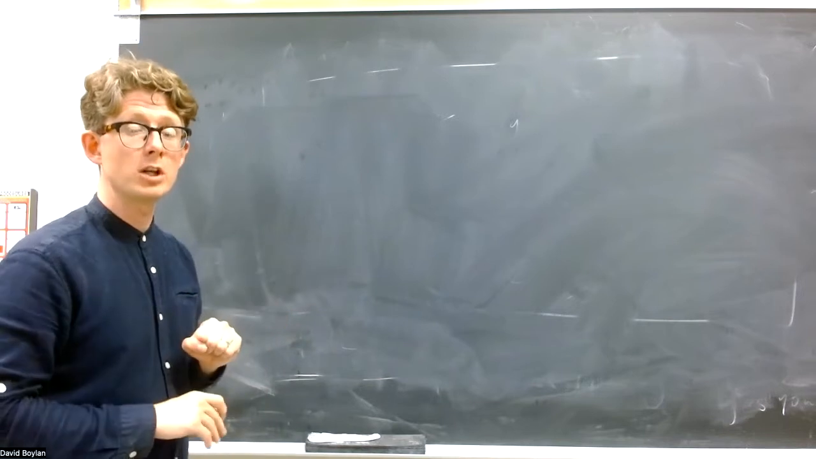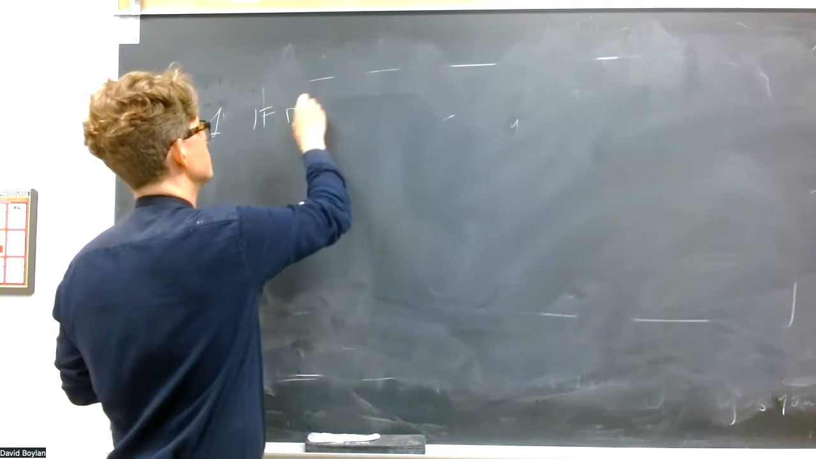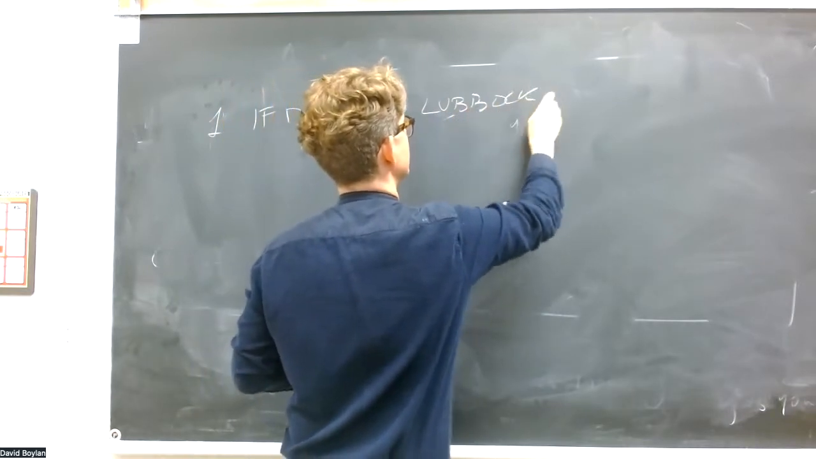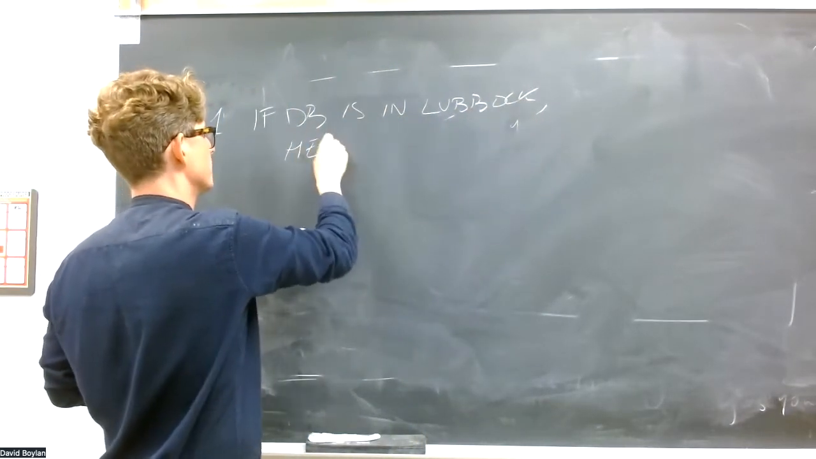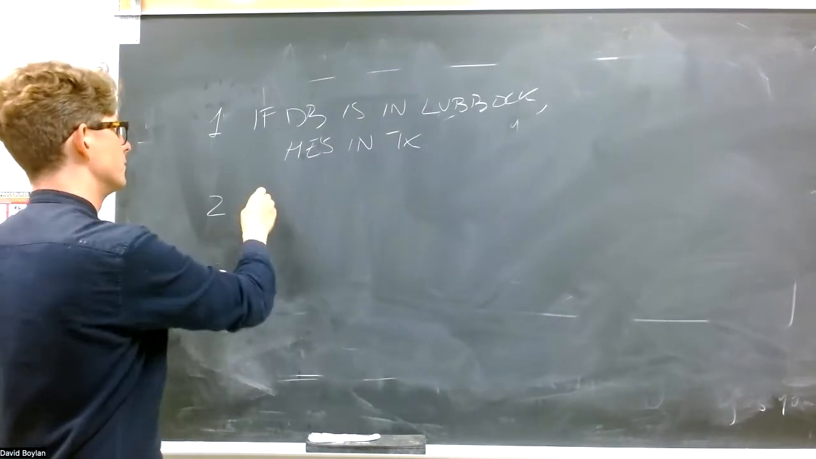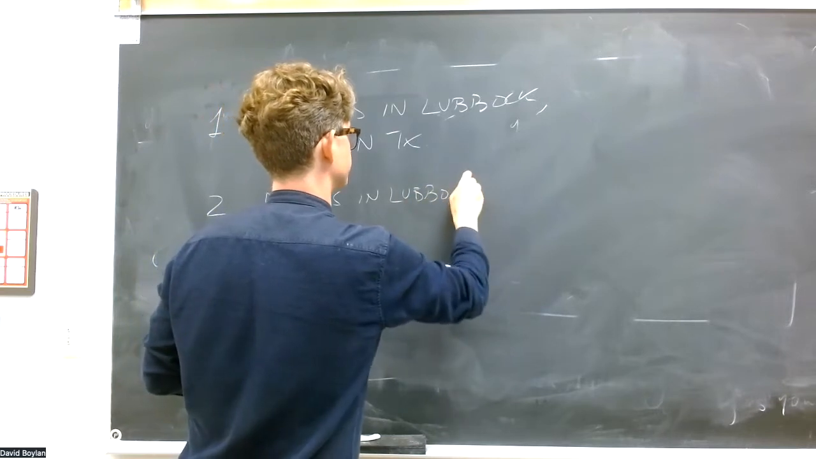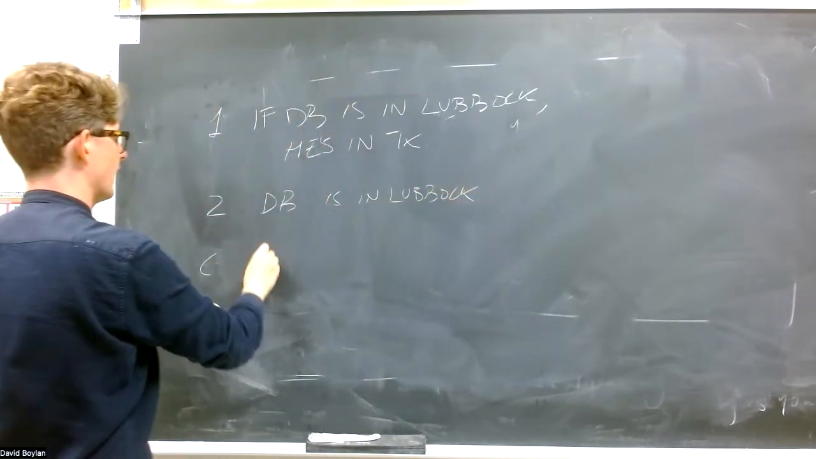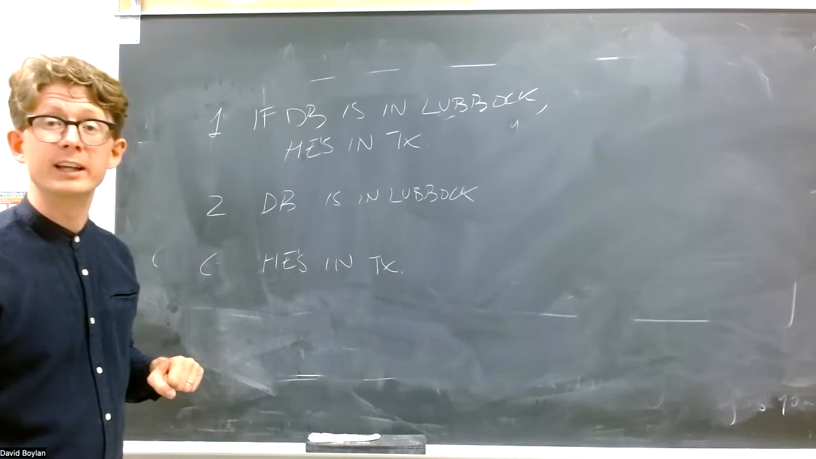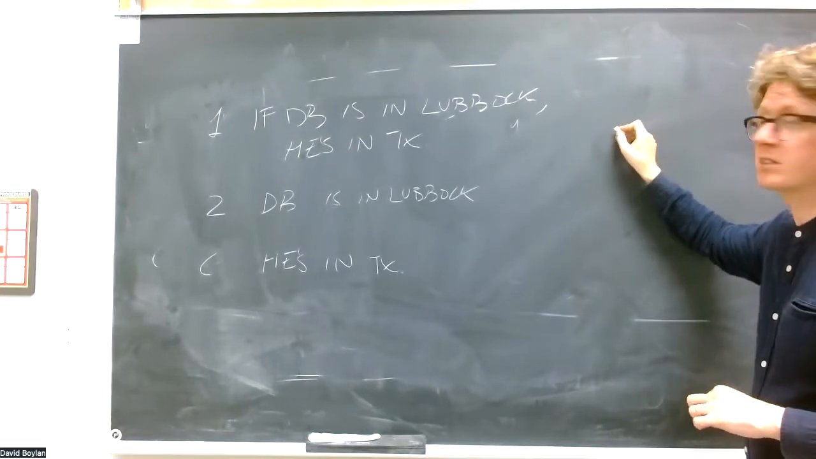So what I'm going to do is give you an example of two arguments with the same form. So one will say: if David Boylan is in Lubbock, he's in Texas. That's the first premise. The second premise is David Boylan is in Lubbock. And the final premise is he's in Texas. Okay, so we've seen a bunch of arguments like this before. We know that this argument is valid. Let me give you another example of an argument with the same form.